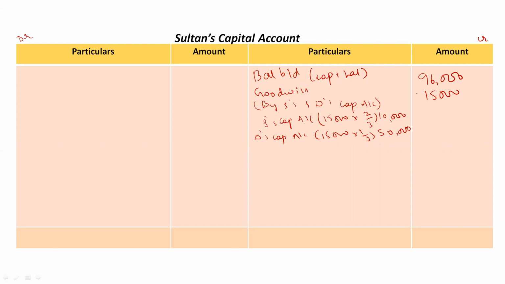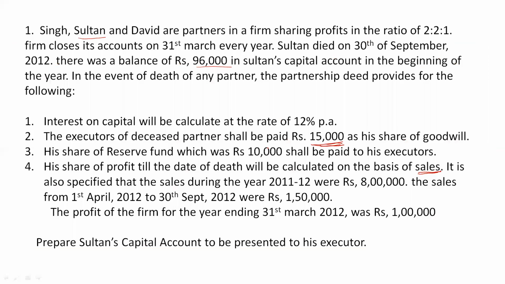After capital and goodwill, we usually record profit or loss on revaluation. But in this question we are not preparing any revaluation account, so we don't have any profit or loss on revaluation. After that we usually refer to the balance sheet, in case there are any undistributed profits or losses. But here again we don't have a balance sheet; the old balance sheet is not given to us. So directly we can go for the adjustments now.